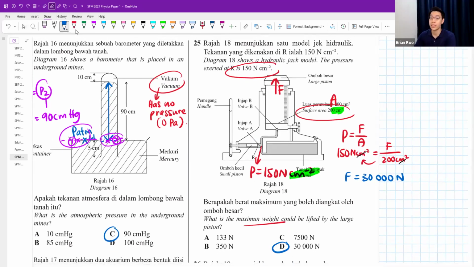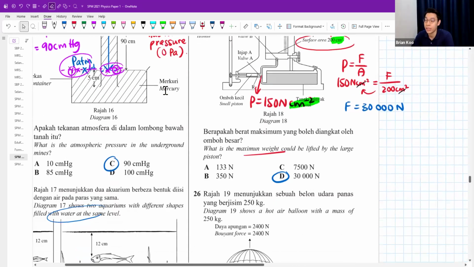If the force that it can withstand is 30,000, by the way, according to forces in equilibrium, if you can tahan, I can supply 30,000, it means that maximum your weight can also be 30,000. So maximum weight is the force. Okay, answer is 30,000.